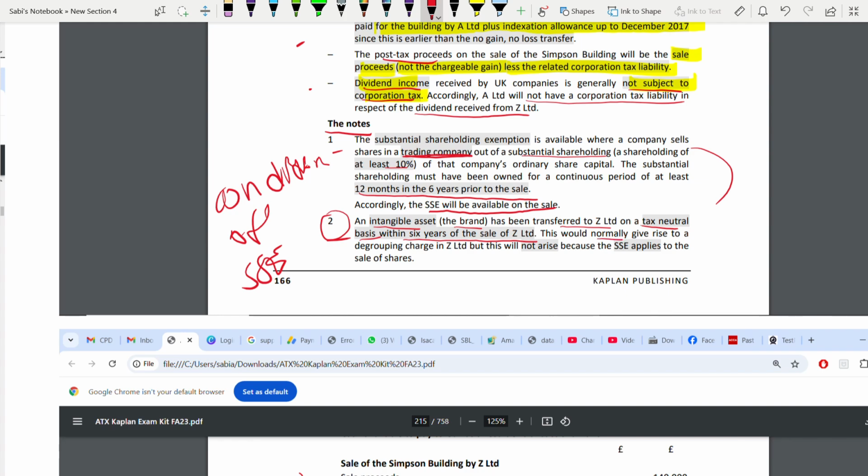Normally, there's a degrouping charge for it in Z. But this will not arise. Why? Because SSC applies to the sale of the share. You see, when SSC applies, there will be no degrouping charge. If SSC does not apply, then degrouping charge will arise normally. So done. Now we'll start calculating.